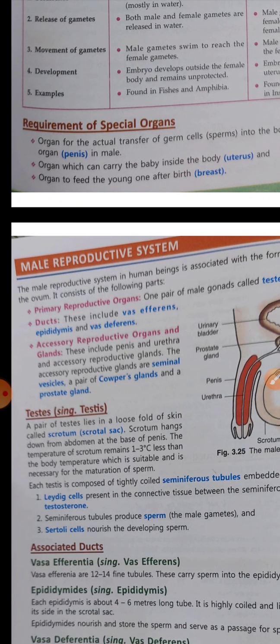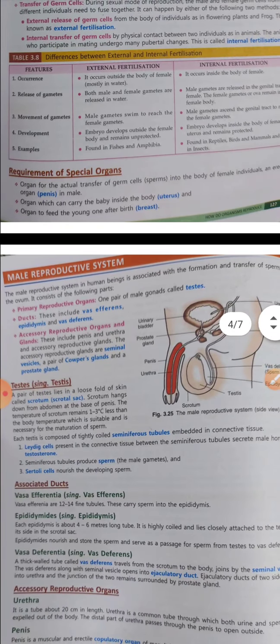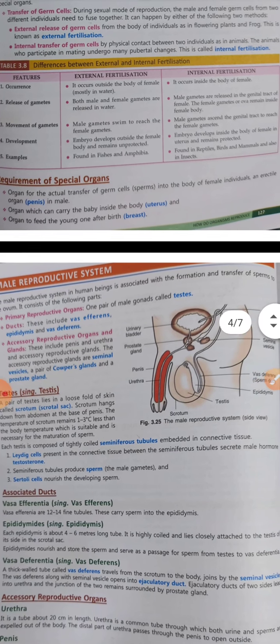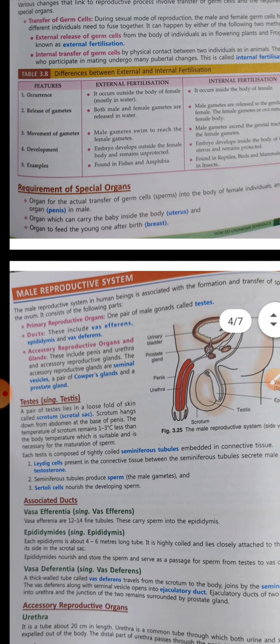Then it says here that there is a special organ that is required for the transfer of the germ cells or the gametes. So the organ for the actual transfer of germ cells or the sperms into the body of the female individual is an erectile organ known as the penis in males.